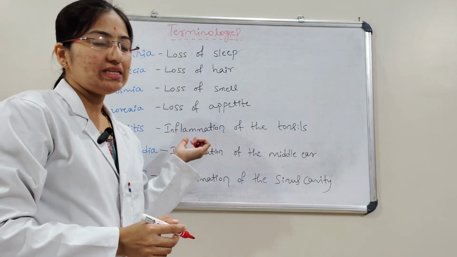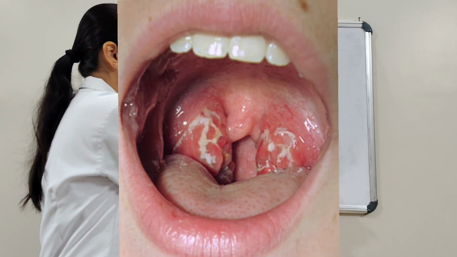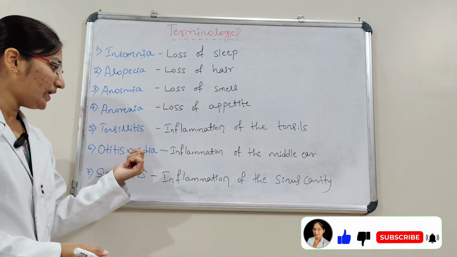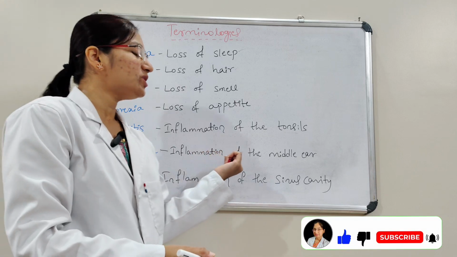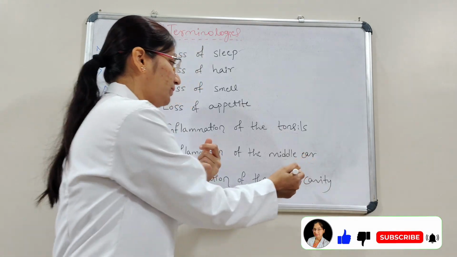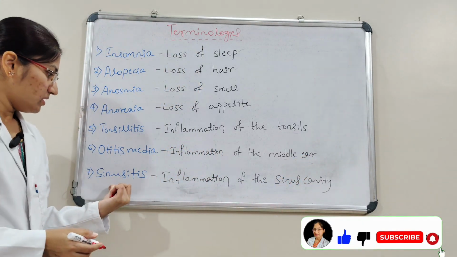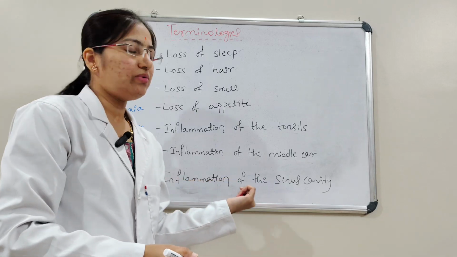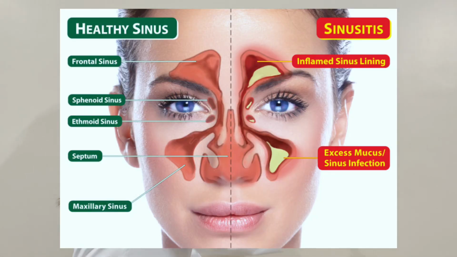Here tonsillitis. That is inflammation of the tonsils. And then otitis media. Here inflammation of the middle ear. And then sinusitis. That is inflammation of the sinus cavity.